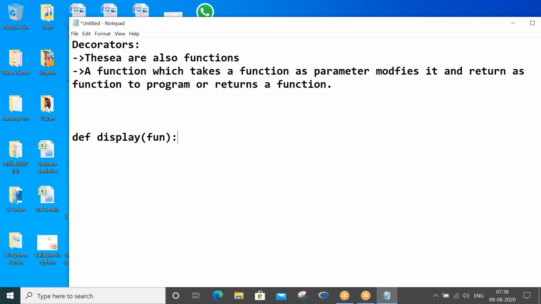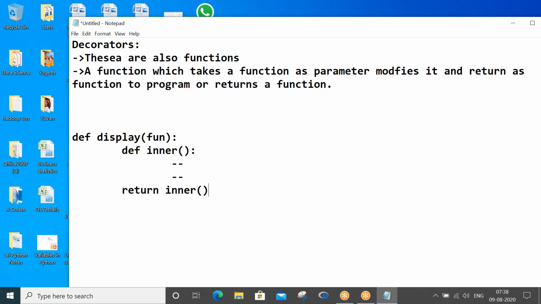This is a formal argument: you have passed a function as a parameter to the display function. Now you should know we can define a function inside another function. This is also possible. Forget about code for now. And you should also know you can return a function from another function. Am I right?